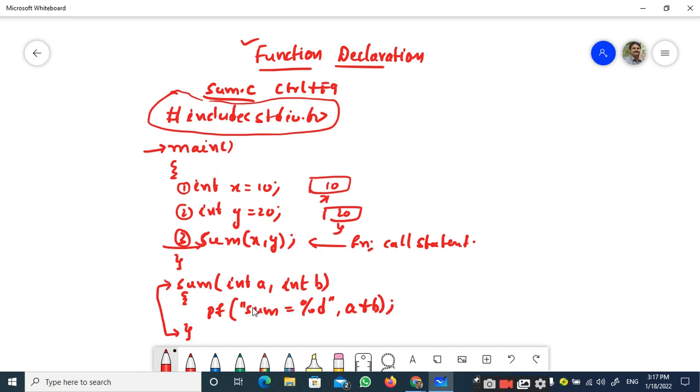But the problem with this particular type of thing is, whenever the compiler comes across this statement, though it is a function call statement, it can understand that this is sum with x comma y. That means it is a function with two parameters, one is x and another one is y. But the compiler does not have any idea of this sum. Why? Because the definition of this function sum is given after the function call. So you can observe here that this function definition is after the function call.